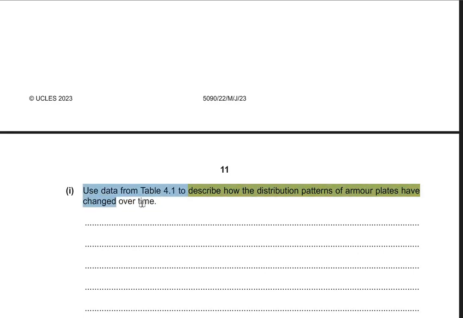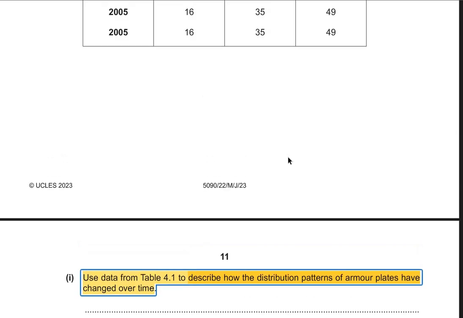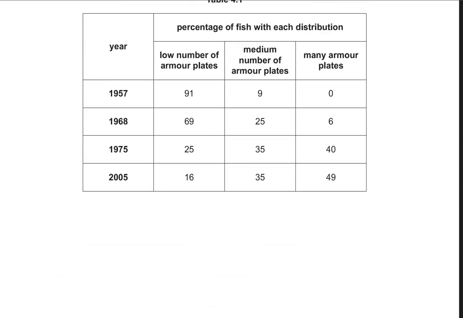Okay, so changed over time. We will first of all comment on the general trend. Let's see, this is low number of plates, this is the medium number of plates, and many armor plates. So let's look at the general trend: the low number of plates is decreasing subsequently, and the medium number of plates decreased till 1975 and did not change till 2005. Then the many armor plates also increased till 1975 as well as till 2005. All right, so the medium and many armor plates increased over time.